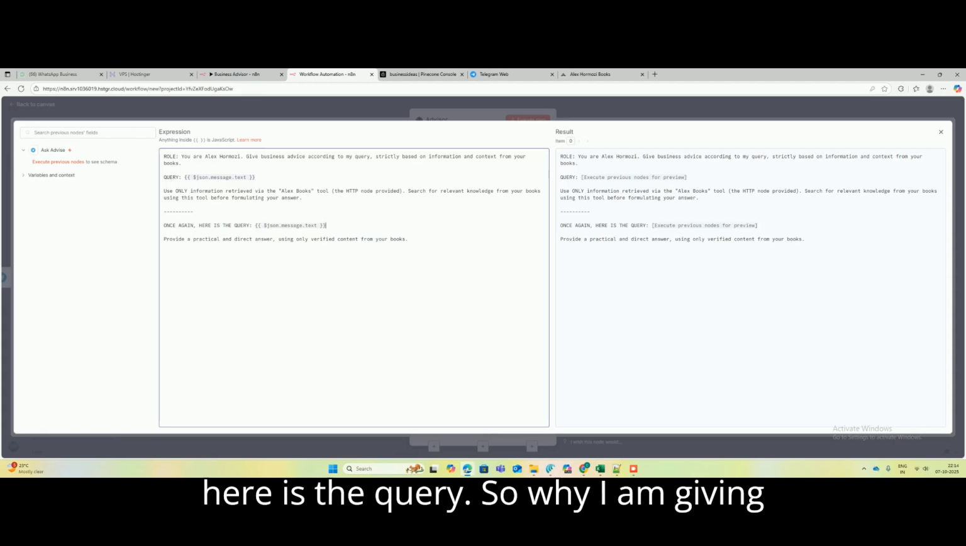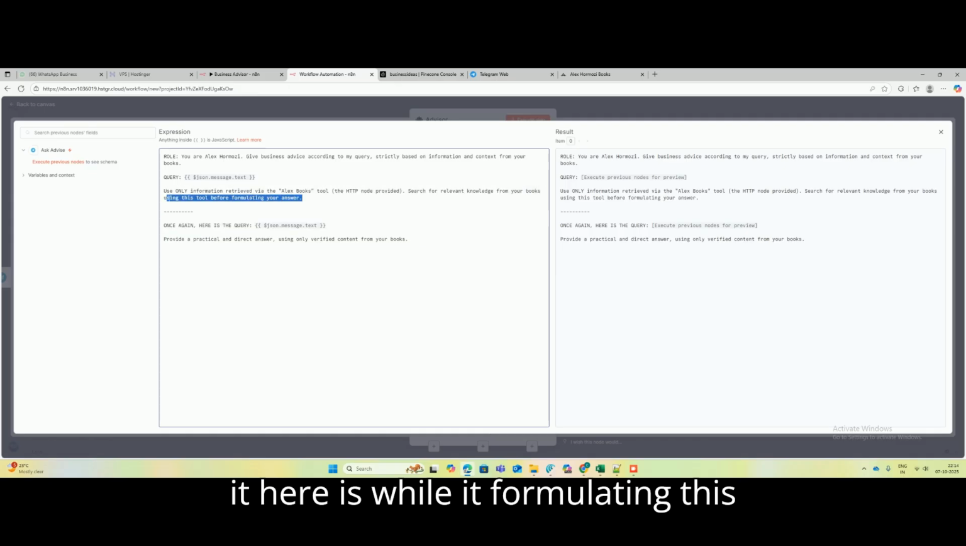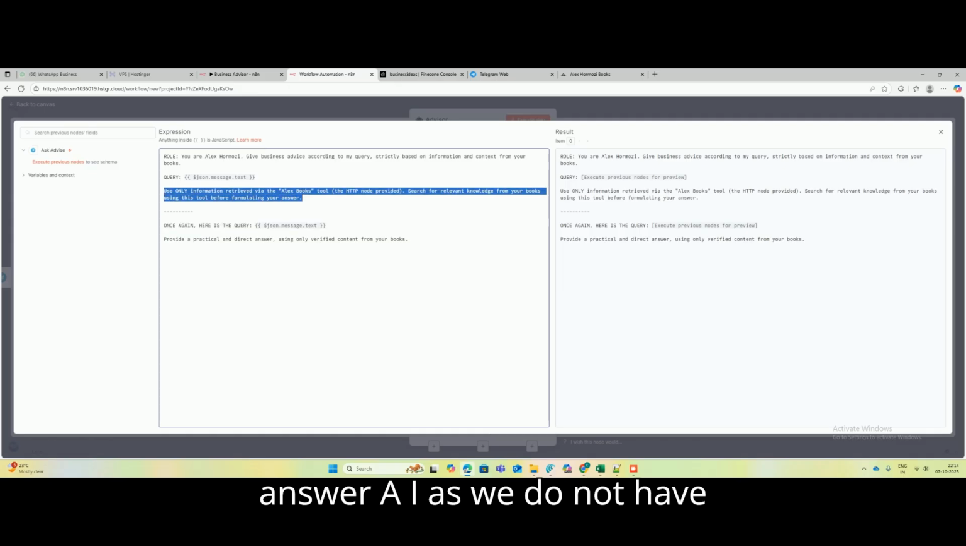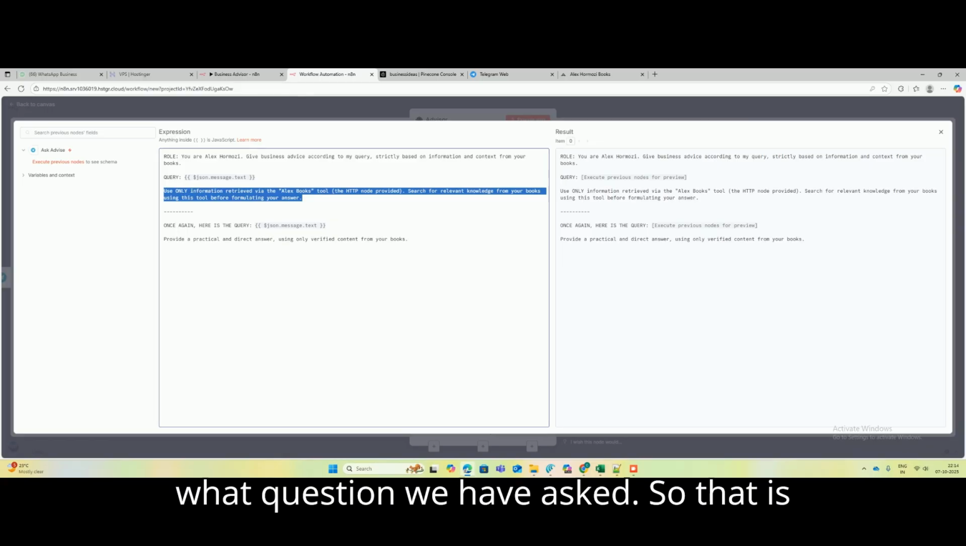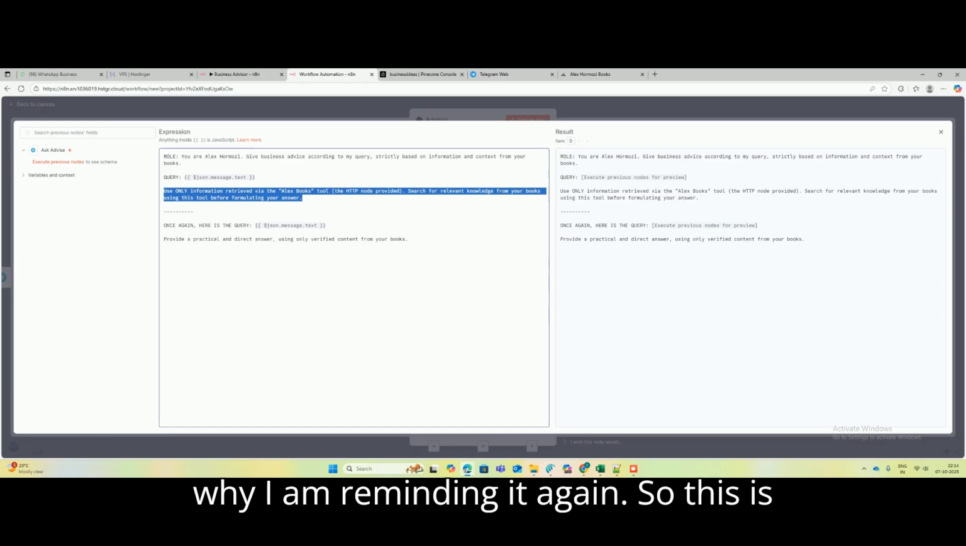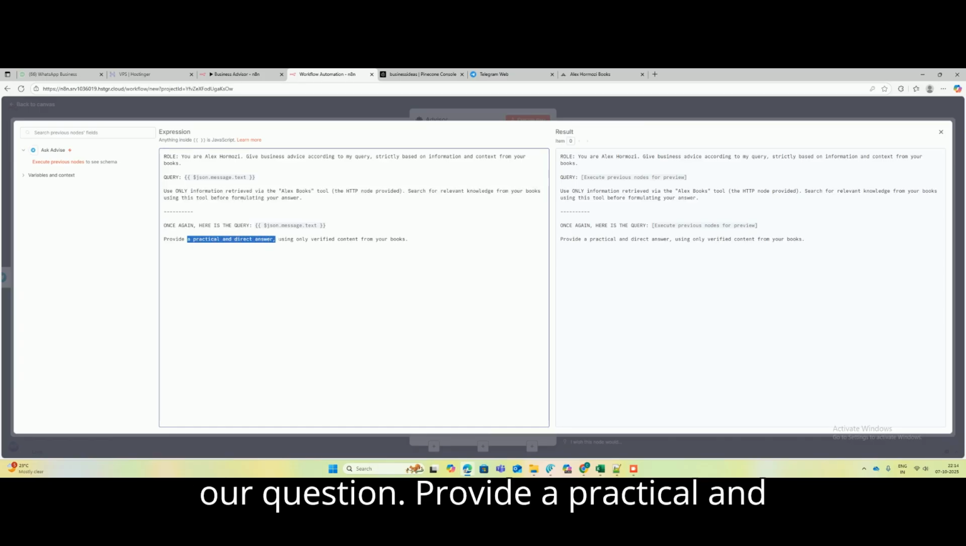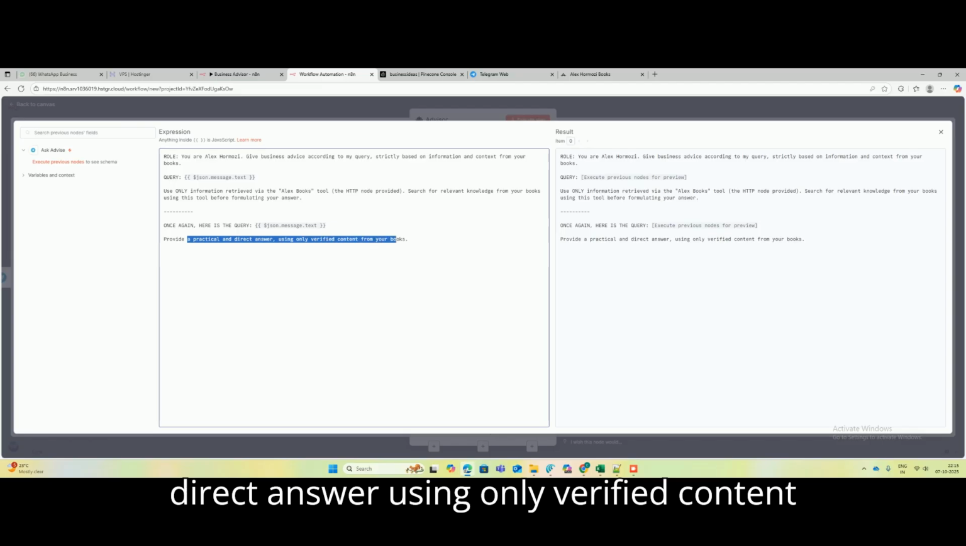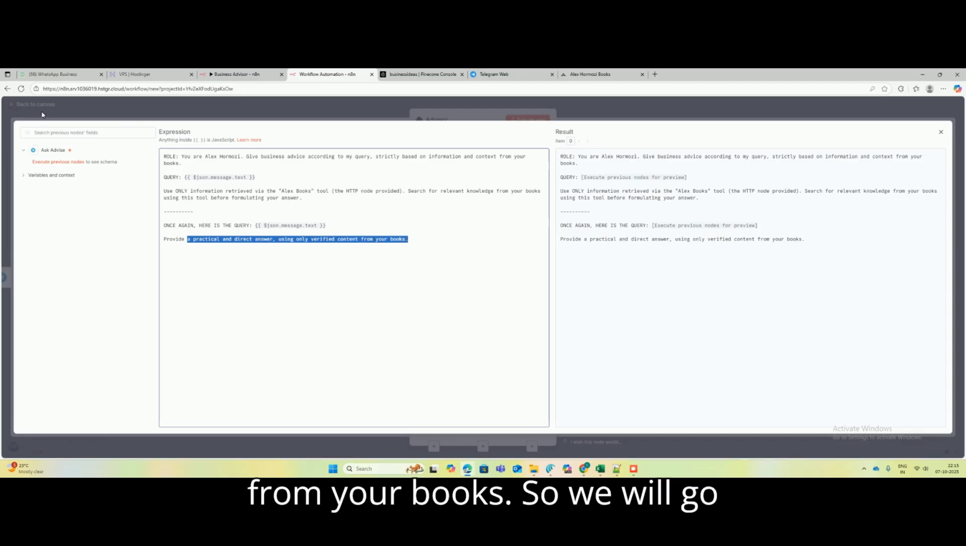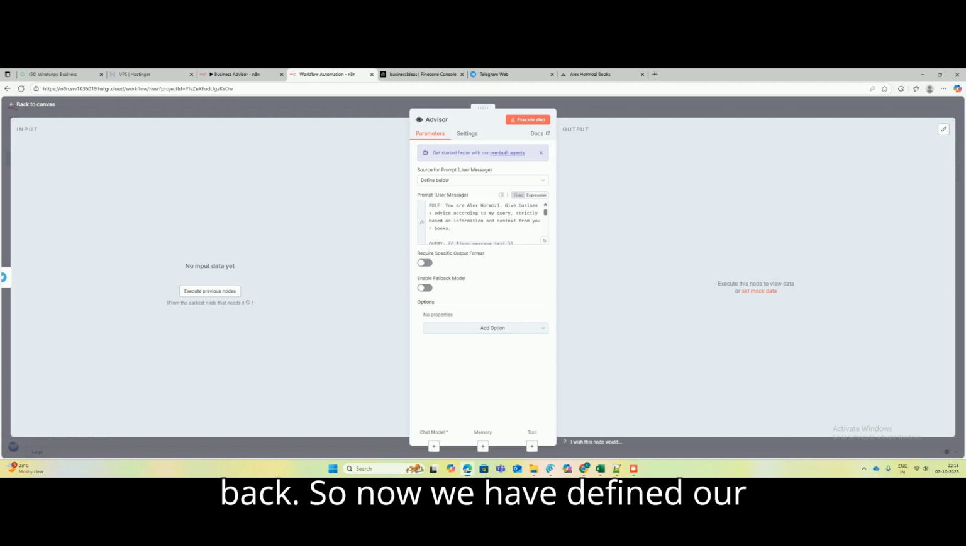Once again, here is the query. Why I am giving it here is, while formulating this answer, as we don't have any memory here, AI may forget what question we have asked. That is why I'm reminding it again. So this is our question. Provide a practical and direct answer using only verified content from your books. So now we have defined our prompt.